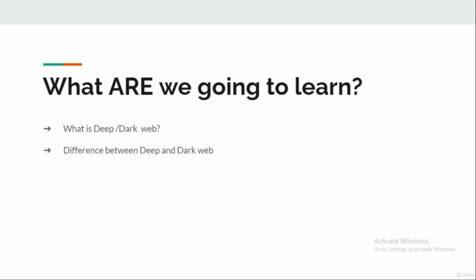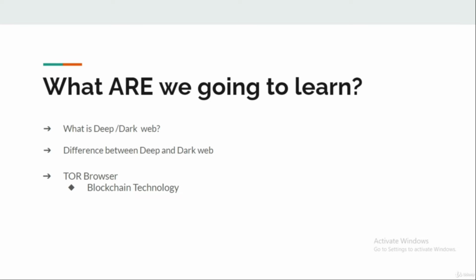Difference between the deep web and the dark web. Well, we will discuss about the basic difference between both the webs, and we'll also be discussing about the contents of each individual web. Like deep web mainly contains records, such as health records. Mainly, we can say that the deep web is the document section of the internet. Again, this was just an overview. We will be discussing in detail in the upcoming lectures.